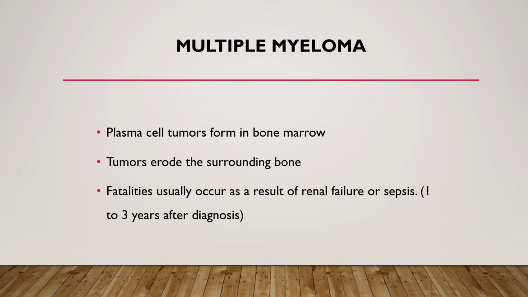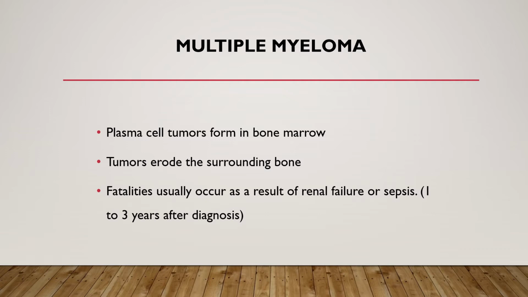Multiple myeloma is a plasma cell neoplasm characterized by the accumulation of malignant plasma cells within the bone marrow, monoclonal proteins in the blood or urine, and associated organ dysfunction. Plasma cell tumors form in the bone marrow, and the bone marrow cells are actually replaced with plasma cells. A normal bone marrow has less than 1% plasma cells. In multiple myeloma, plasma cells can be about 90% in the bone marrow, and these plasma cells can be malignant. This is also known as plasma cell myeloma.